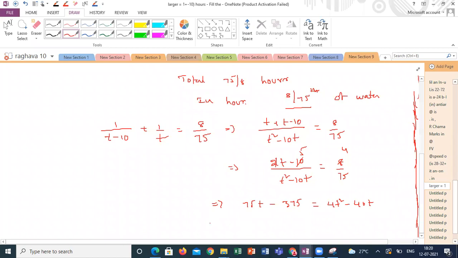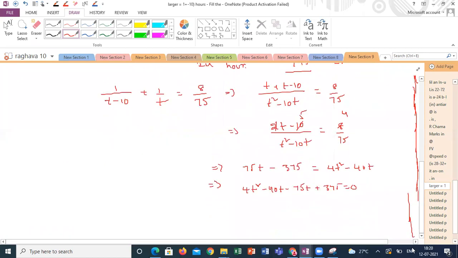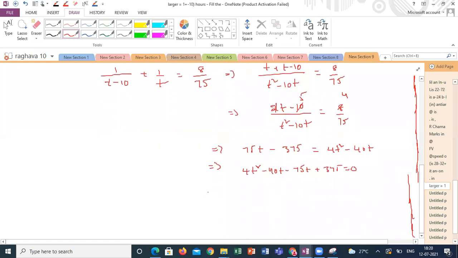Guys, please respond. 8T square minus 230T plus 750 is equal to 0, and dividing by 2, 4T square minus 115T plus 375 is equal to 0.